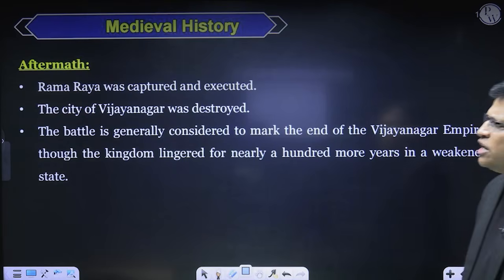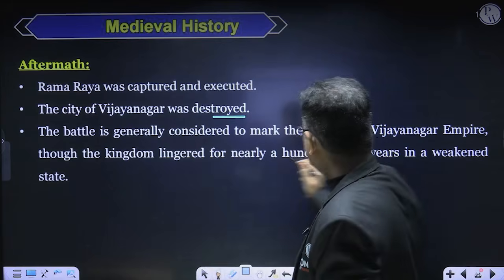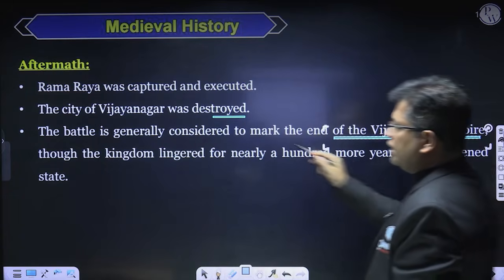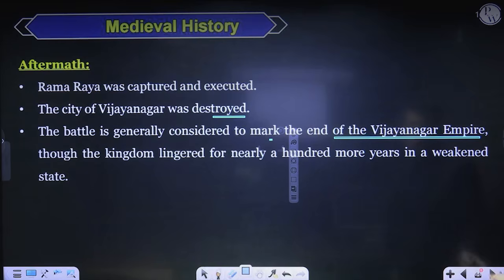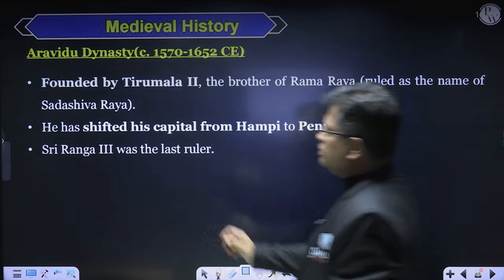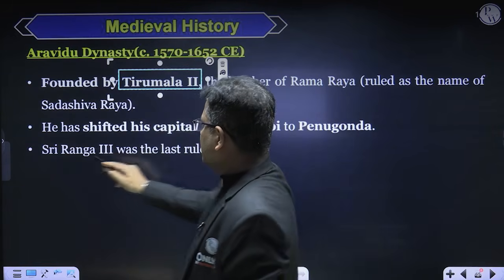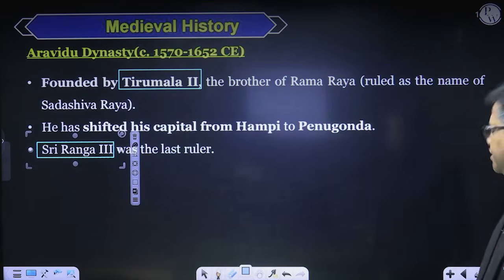After that, the Vijayanagar Empire was destroyed and Ram Raya was executed. The battle is generally considered to mark the end of the Vijayanagar Empire, though the kingdom lingered for nearly 100 more years in a weakened state. The Aravidu Dynasty was established by Tirumala II, and Sriranga III was the last ruler of the Vijayanagar Empire.